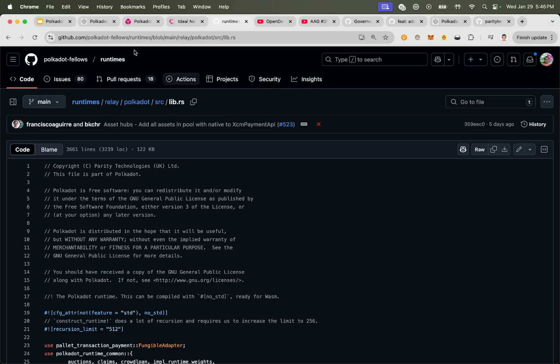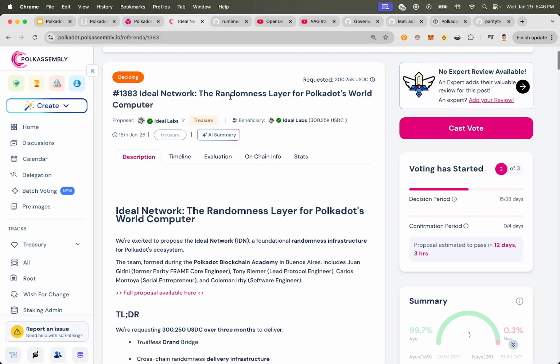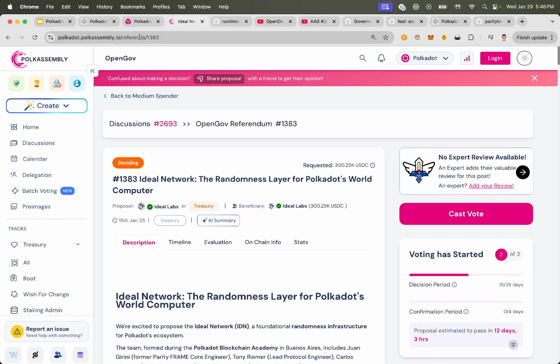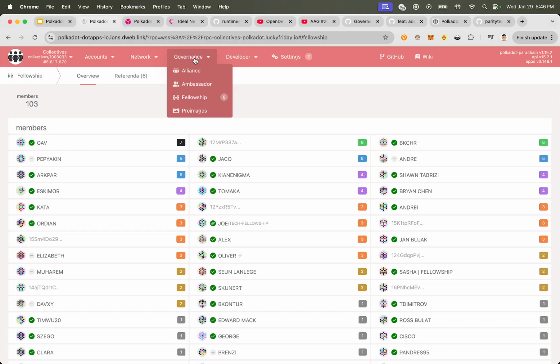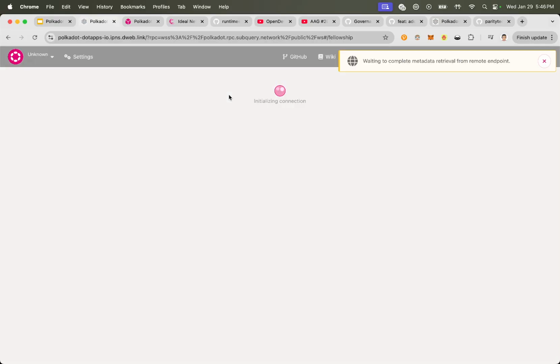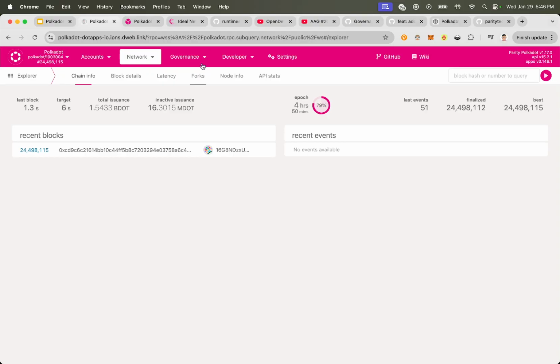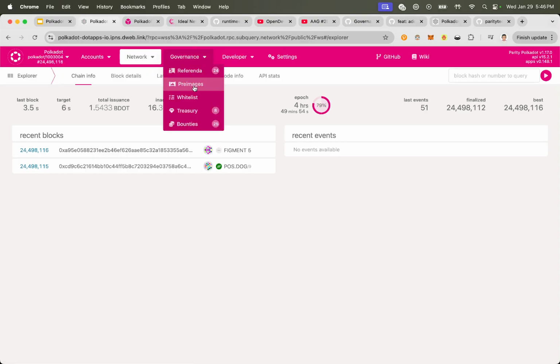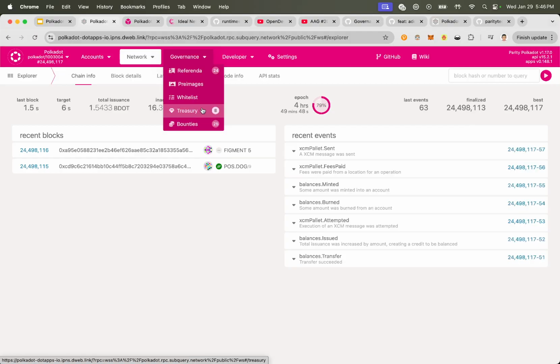And technically, in terms of OpenGov, all the modules that exist to make it happen are Rust modules. So if I go back here to the Polkadot relay chain and we look at the governance tab, these are just UIs for Rust modules. Like Treasury, that's actually a Treasury Rust module.